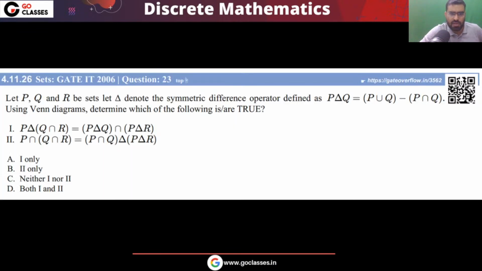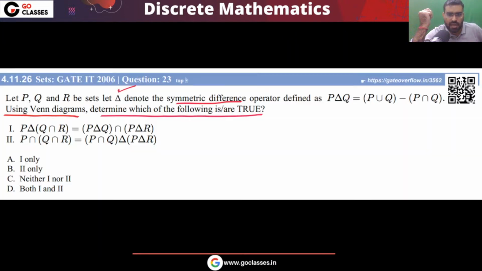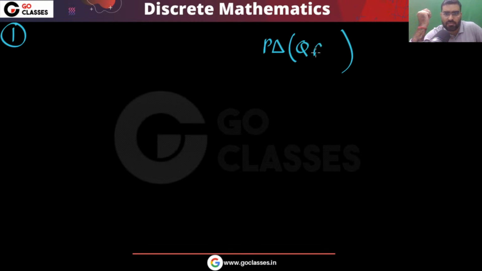All these are the same. Now the question is saying to use the Venn diagram to determine which of them is true. So two options are given to you. Let's see option number 1. That is P symmetric difference, and then you have Q intersection R.